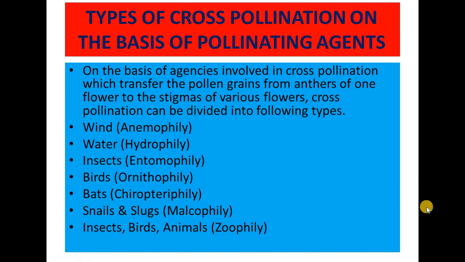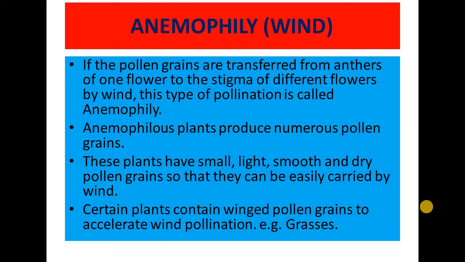Okay. So now come to the next slide, in which one by one we are going to discuss different types of pollination. In this type, you can see with the help of wind the pollination is going on, that is anemophily. The word anemo is related with wind, just like the anemometer is the instrument to measure the wind velocity. In the meteorology department, we use that instrument. If the pollen grains are transferred from the anther of one flower to the stigma of different flowers by wind, this type of pollination is called anemophily.